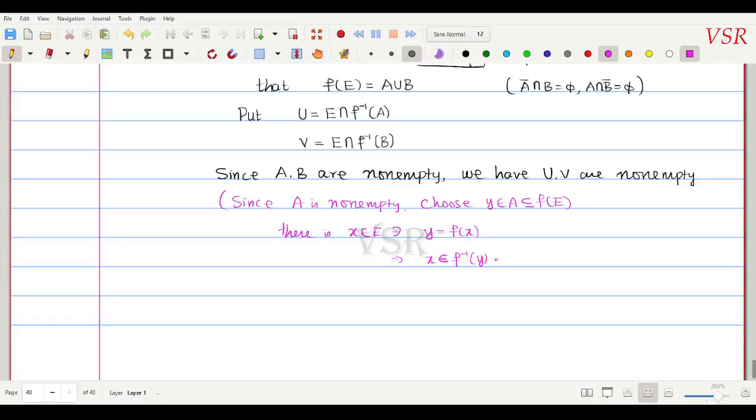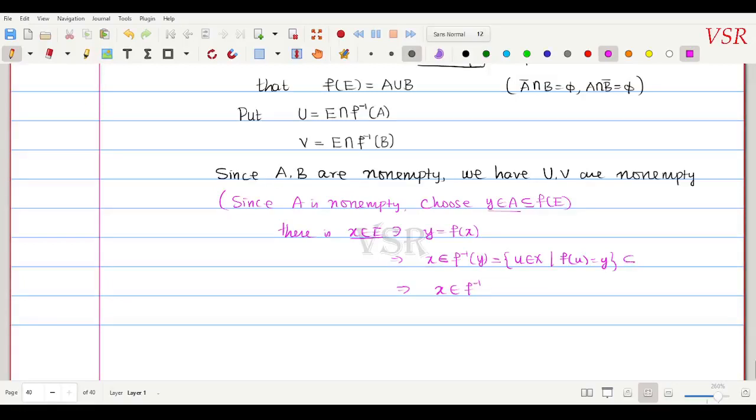Okay, this is a set of all u belongs to capital X such that f of u is equal to y, the set f inverse of y. Okay, so x belongs to here. Already x belongs to E. This implies that x belongs to f inverse of y.